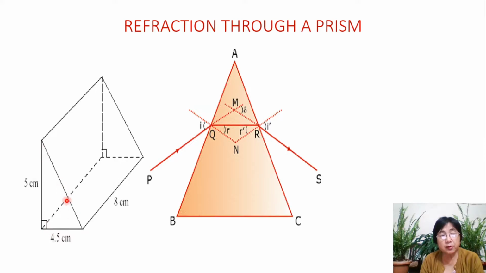We call these cross sections, so we have two, one here, one here.